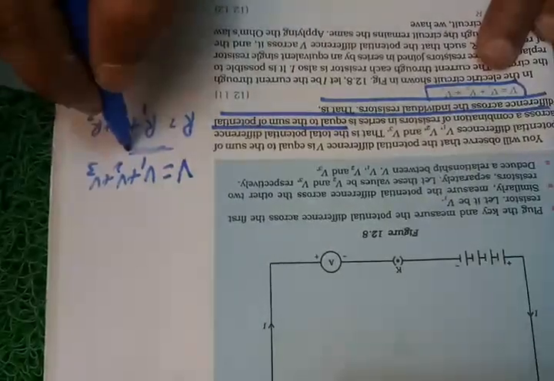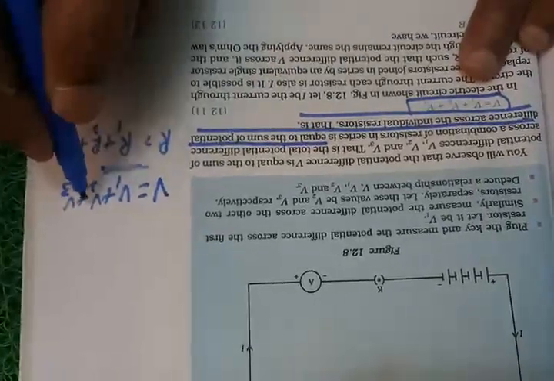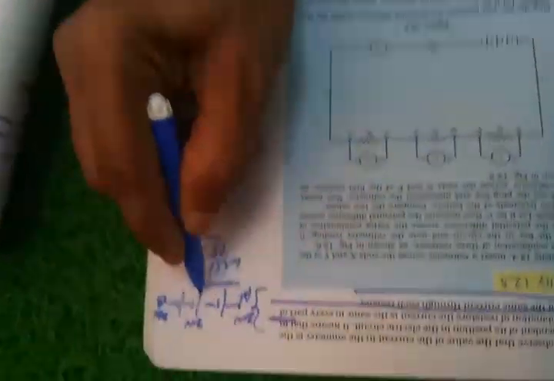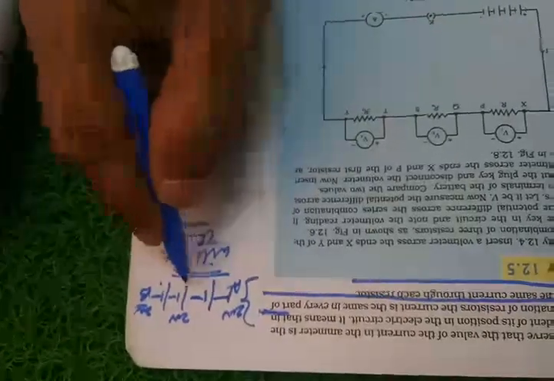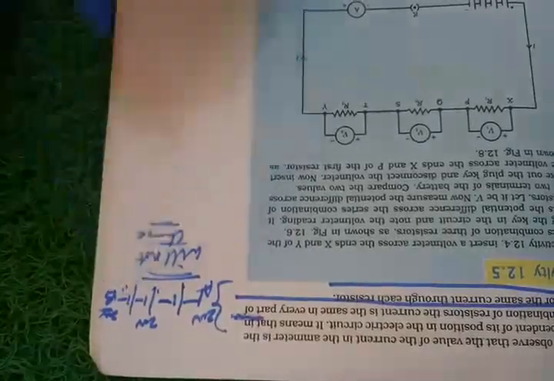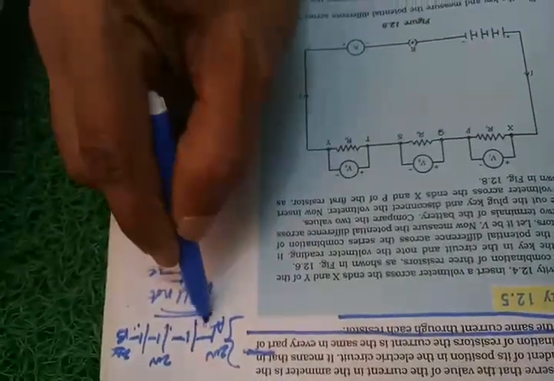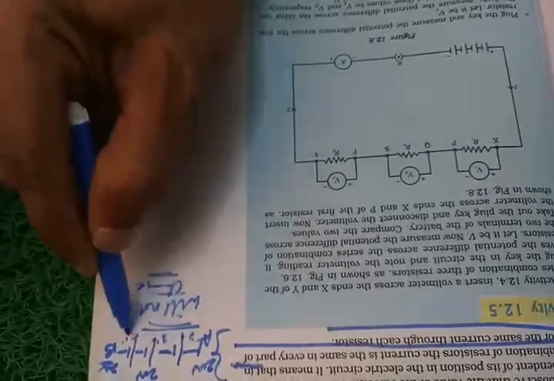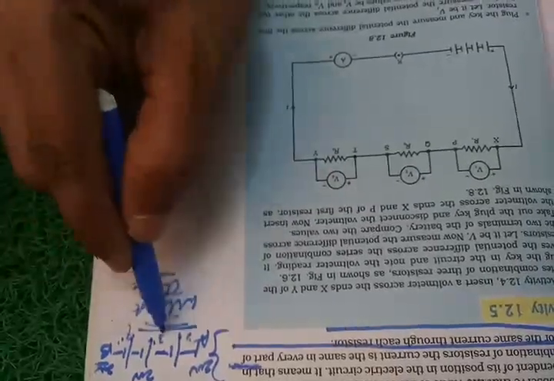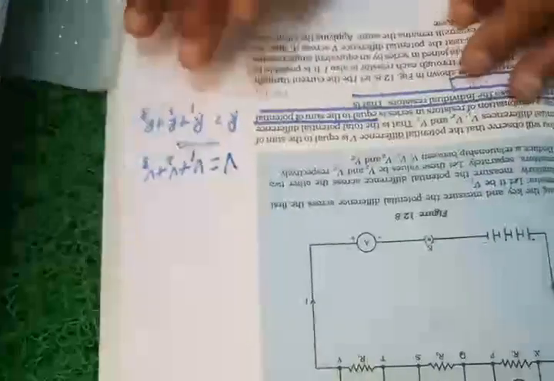For example, if this is 2 volt, this is 2 volt, this is 2 volt, total potential difference will be 2 plus 2 plus 2, 6 volts. Now total resistance, if you have given 2 ohm here, 3 ohm here, and 4 ohm there, means 2 plus 3 is 5, 5 plus 4 is 9 ohms will be the resistance.